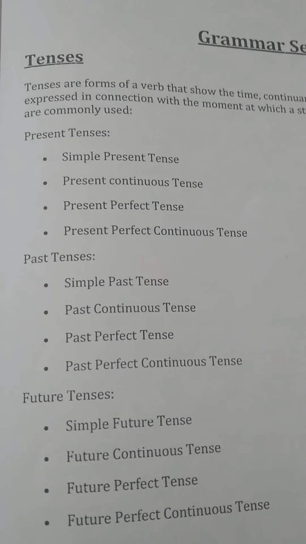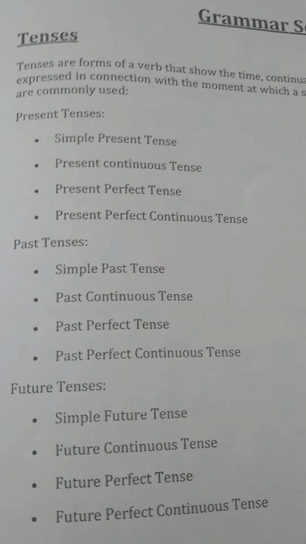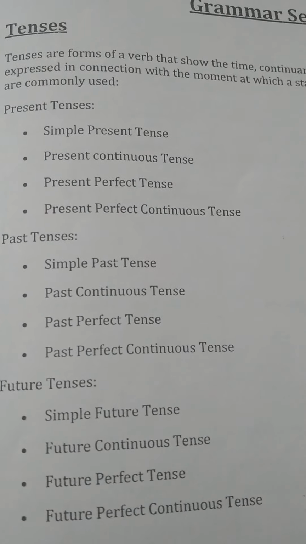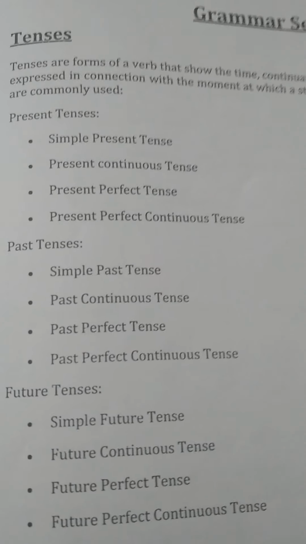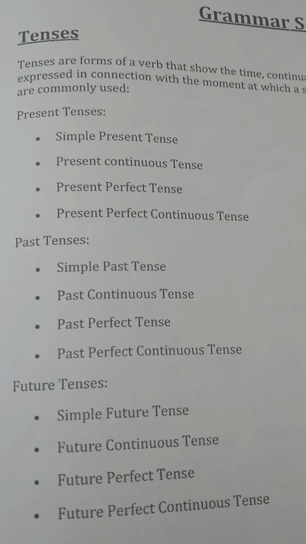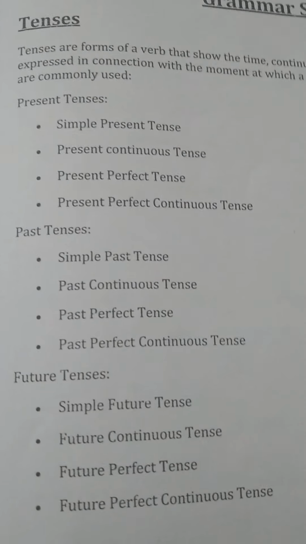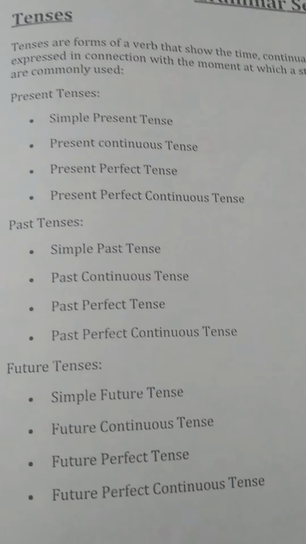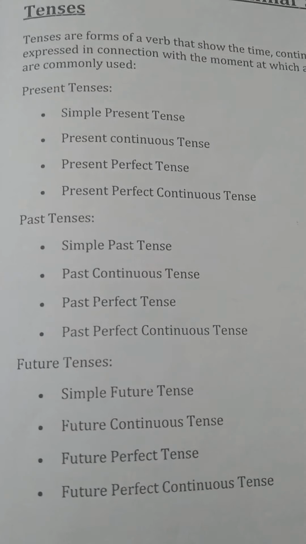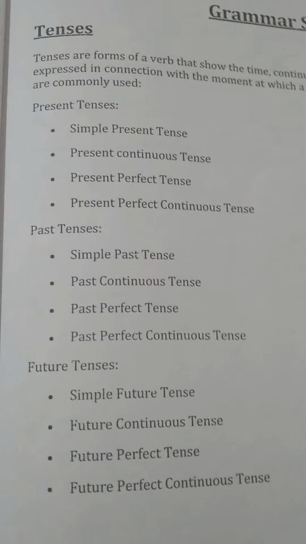First is the present tense, then past tense and future tense, and each tense has four sub tenses. First is simple present tense, then present continuous, present perfect tense, present perfect continuous tense. Then similarly past tense: simple past tense, past continuous tense, past perfect tense, past perfect continuous tense. Then future tense: simple future tense, future continuous tense, future perfect tense and future perfect continuous tense.